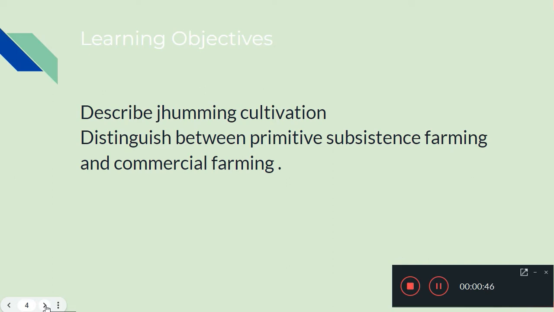Now, when we come to the next topic, let us write two learning objectives. One is, what is meant by zooming cultivation, that is, describe zooming cultivation. And of course, we will be discussing the different forms of farming or types of farming. So we are going to differentiate or distinguish between primitive subsistence farming and commercial farming.